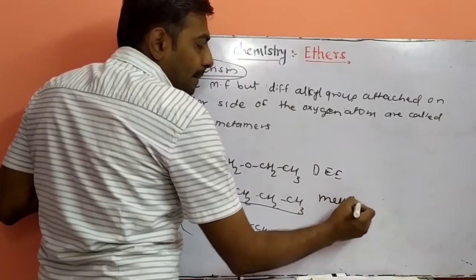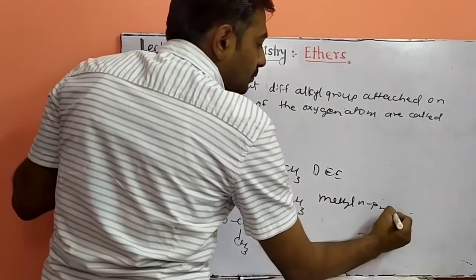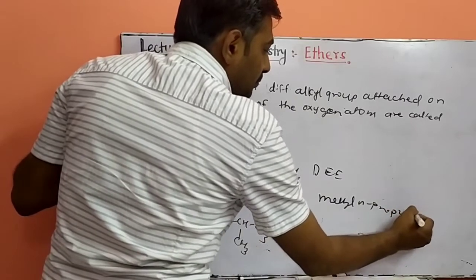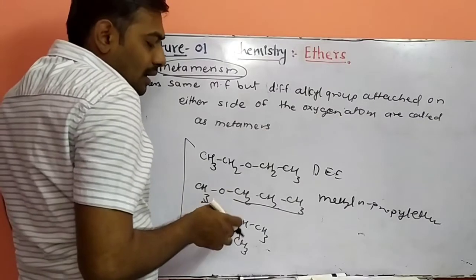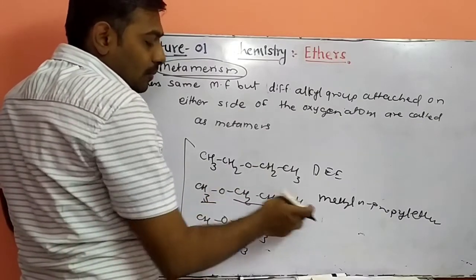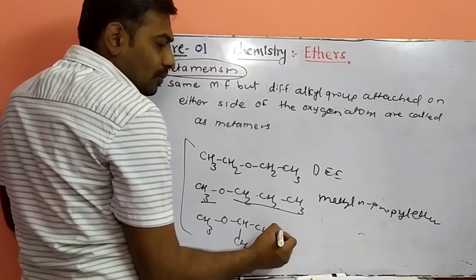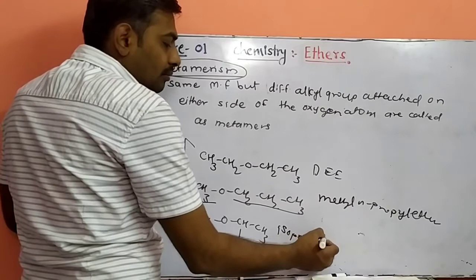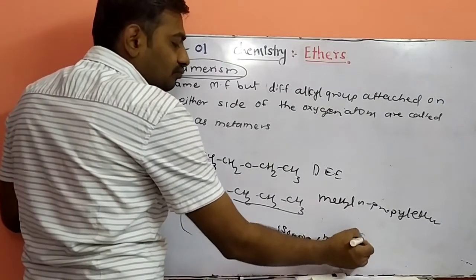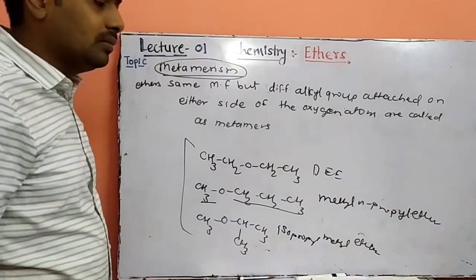Methyl n-propyl ether. And next to this, methyl isopropyl ether. This is n-propyl, and this is an isopropyl group. So it is methyl isopropyl ether or isopropyl methyl ether. This is the nomenclature of the molecules.